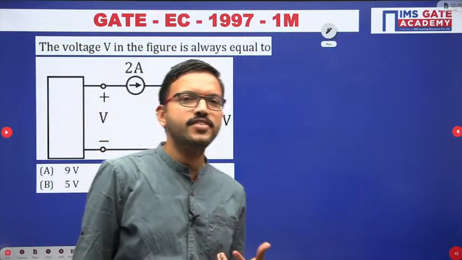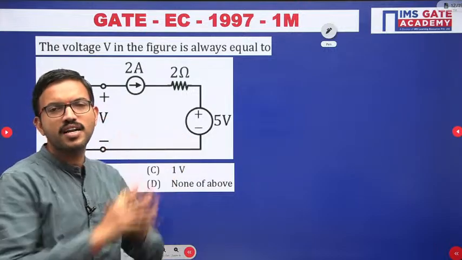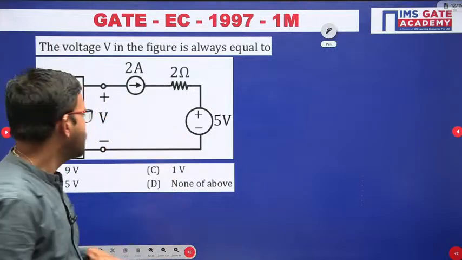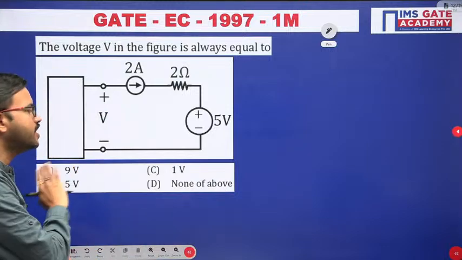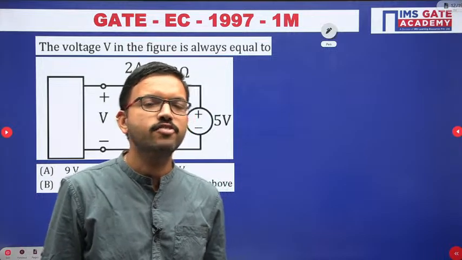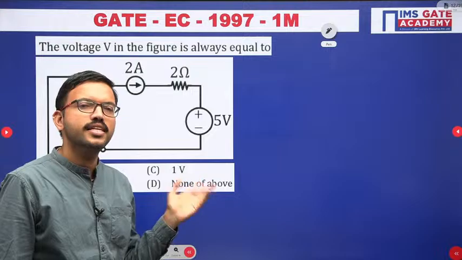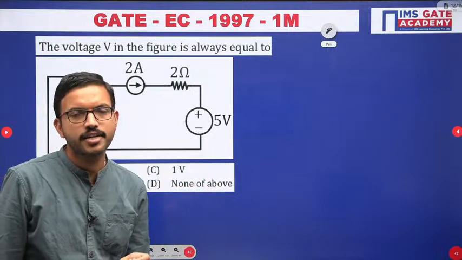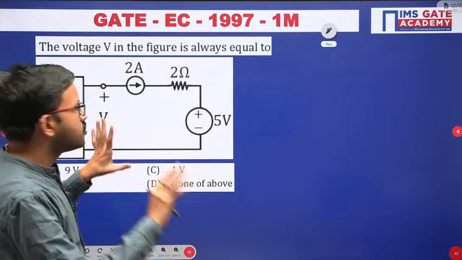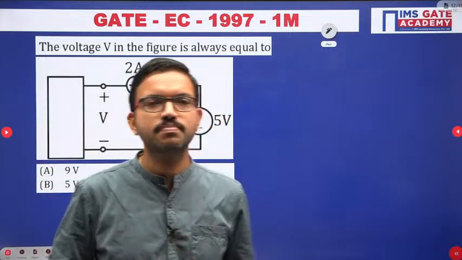Because in the exam you will be in hurry mode, whatever silly mistake you have made, whatever possible answer you get because of it, they will keep that answer in option A. So you may choose that option in the exam as correct. But unfortunately, if it is not actually correct, you may get negative marking. But no issue at all, because currently you are learning the subject. You have made a mistake, no problem at all.